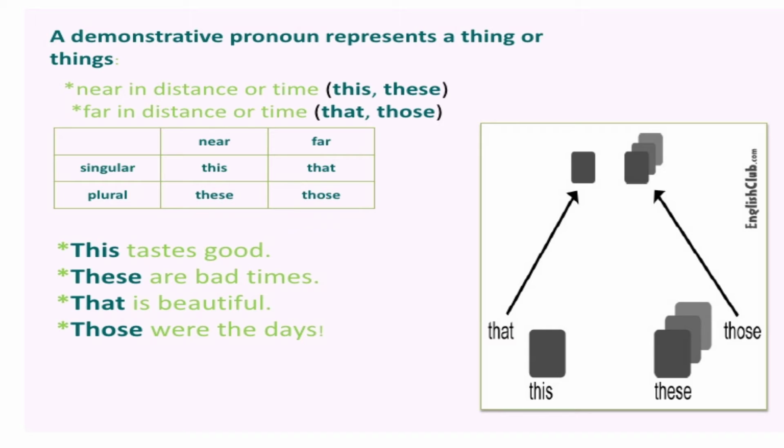Those were the days. वो भी क्या दिन थे. So it is far, distant, past. So demonstrative pronouns are this, that, these, those. Basically there are 4 demonstrative pronouns.